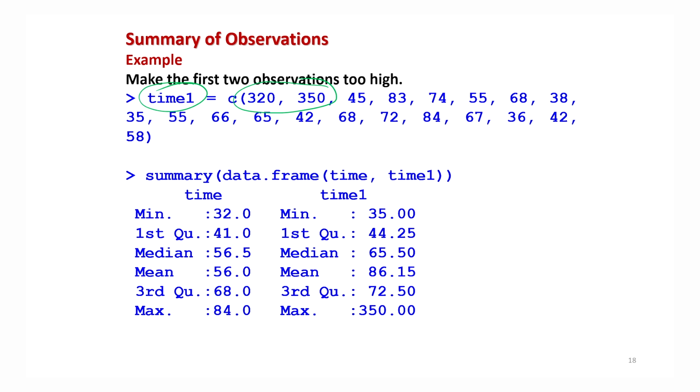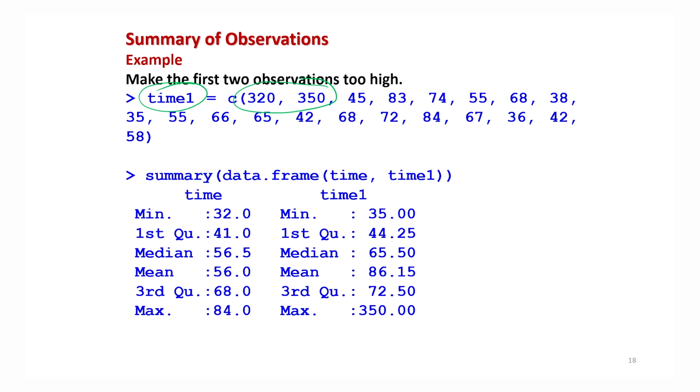Now if you take here time1 and more than two variables, you will get summary commands for each of them, and if you want to compare them, then you have to write down all the results side by side, and then take a proper conclusion. But if you can combine all such variables in the format of a data frame, then when you operate the summary command over a data frame, all the results which are in the outcome of a summary command can be obtained in the same frame at the same place, so that it becomes easier for us to compare. For example, you can see here that in the first and second data sets, the main difference is that two values are very high, right?